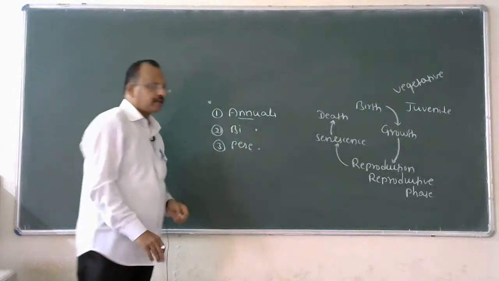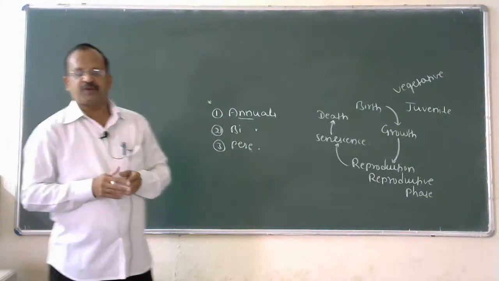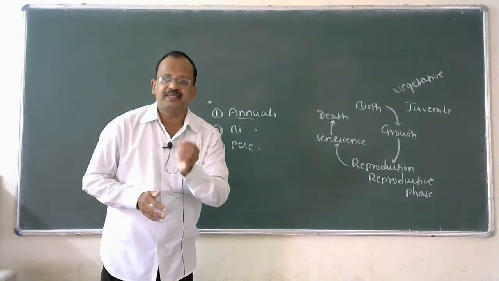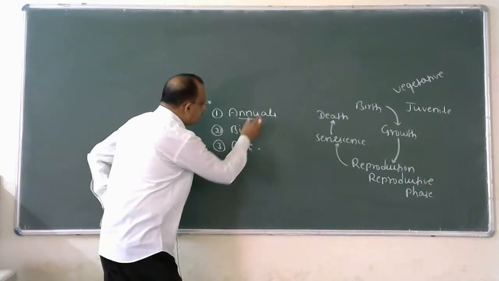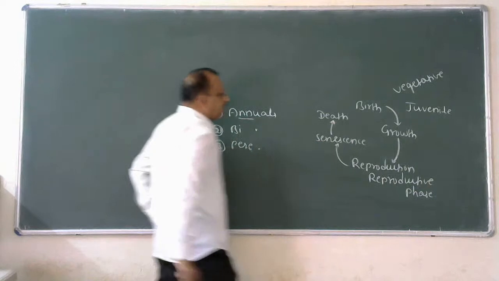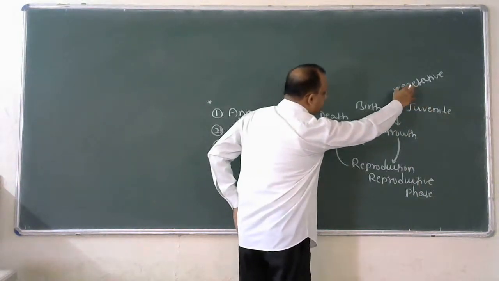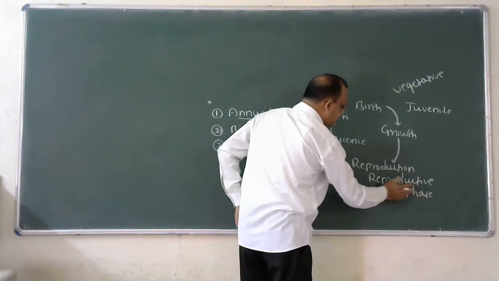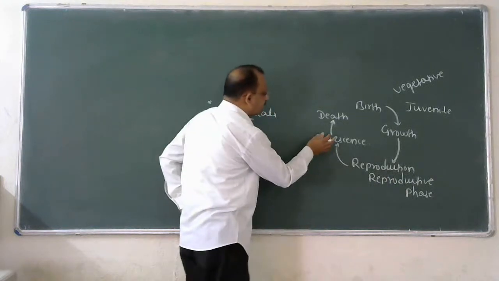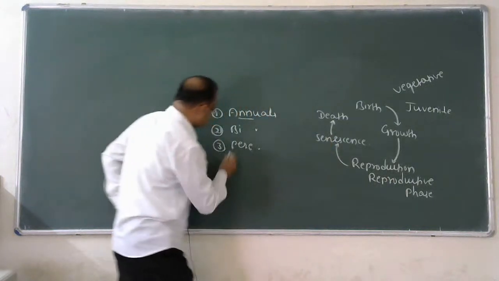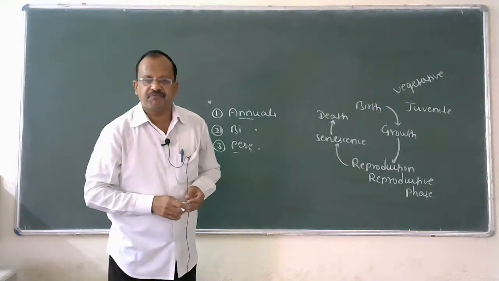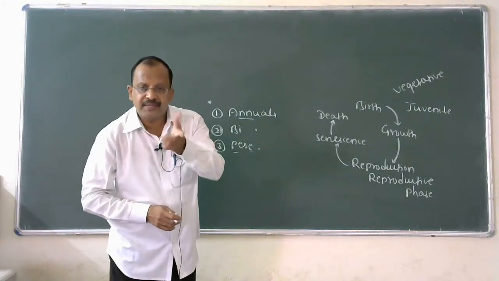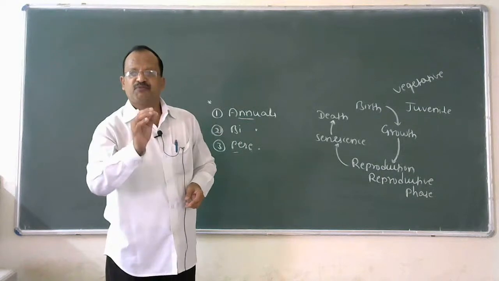But in perennials, it is very difficult for you to distinguish or define these three phases.